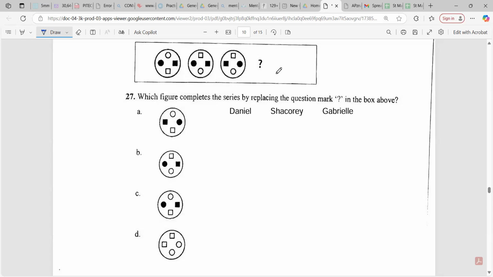And then this one, we have to find the other part for it. It is a square that's not colored with a square that's colored, a circle that's not colored, and a circle that's not colored. And if you realize, the two before this one turned upside down, because the not colored circle on the other one is at the bottom when at first it was at the top. So that's why I chose A.